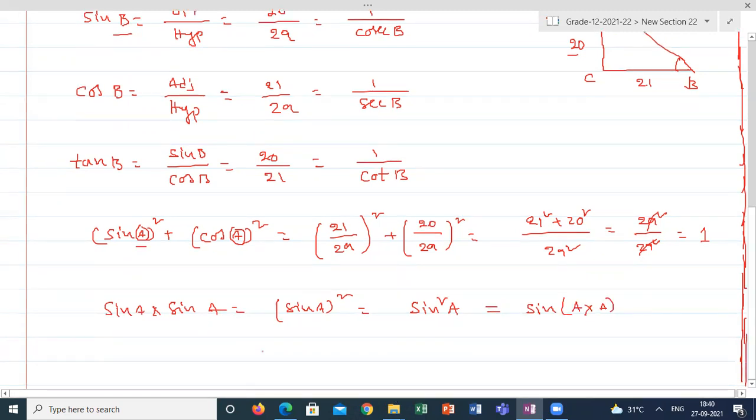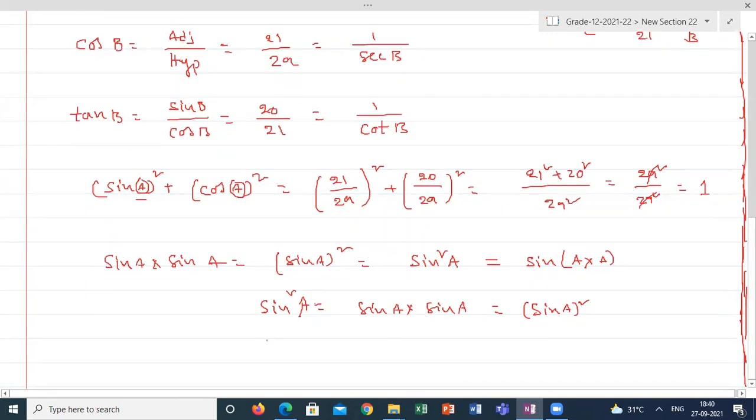That means sin square A means sin A into sin A, which is known as sin A whole square. But sin A square is different. It is not sin 2 times sin. Sin A square means you are just squaring only the angle.